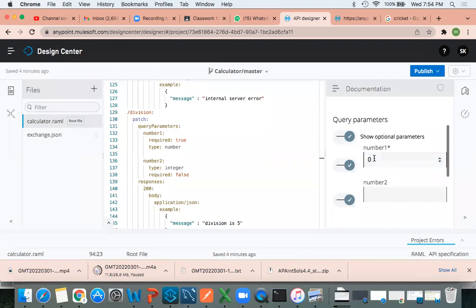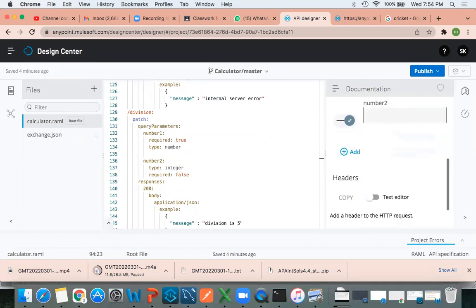But can you see here? Yes, sir. It is throwing an error. Number 1 is invalid. Why? Because this is the required field. Okay, sir. That is the difference. Thank you, sir.